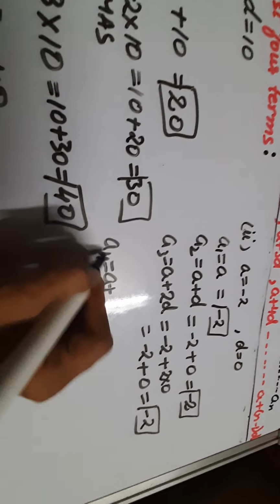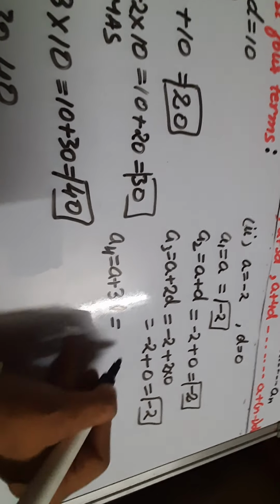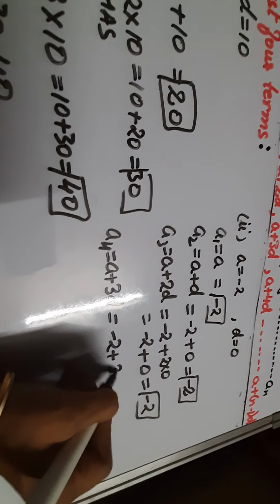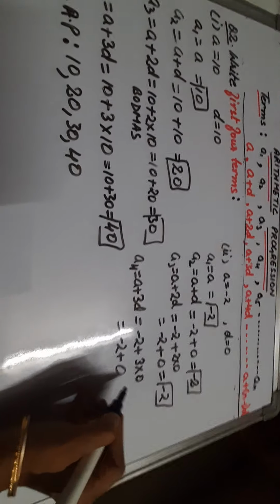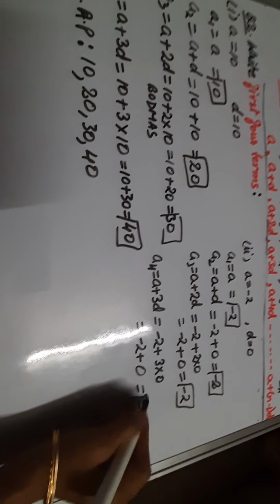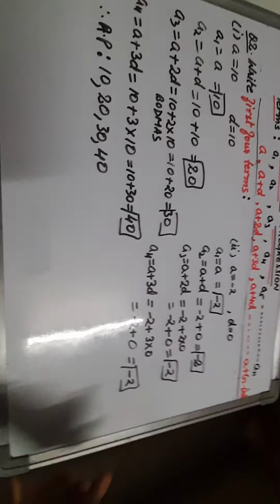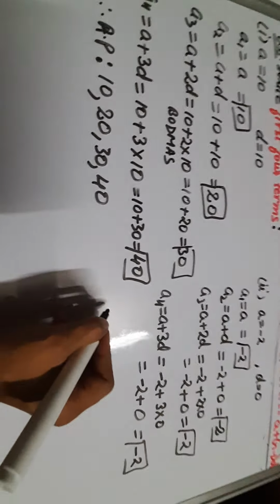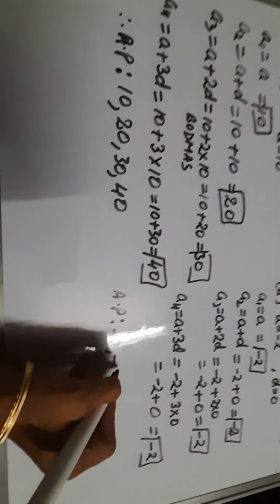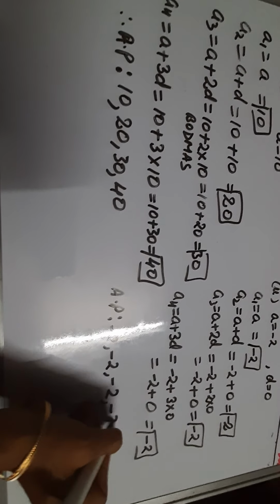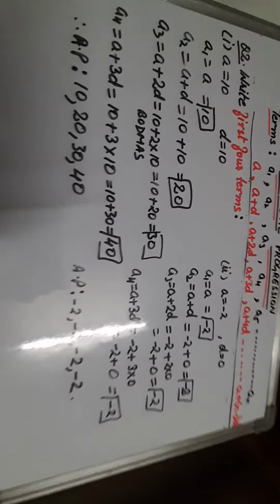So A4 is A plus 3D, that is minus 2 plus 3 into 0. So anything again multiplied by 0 will be 0, you will get minus 2. So whenever D is 0, all the four terms will be same. So what is AP? हम AP लिख देंगे -2, -2, -2, -2. That's it.